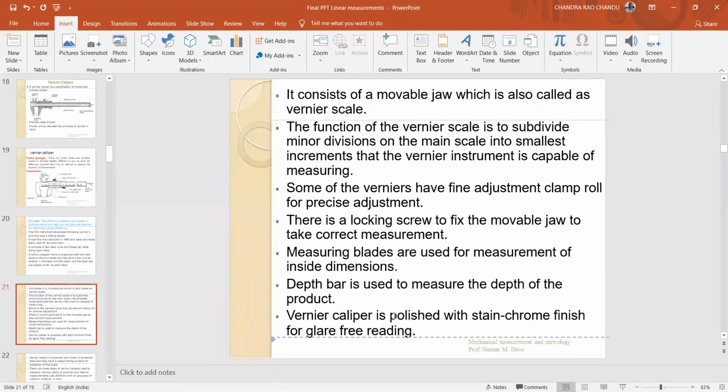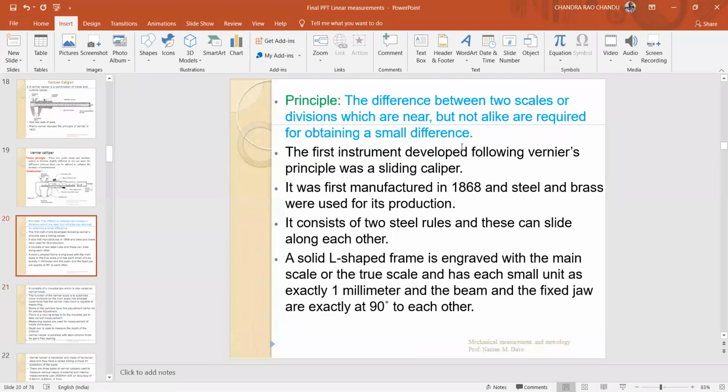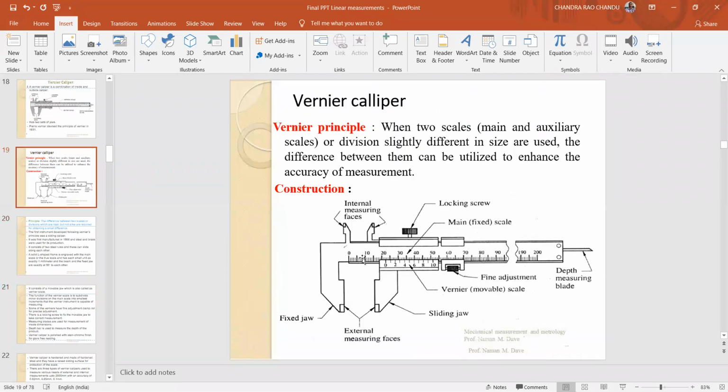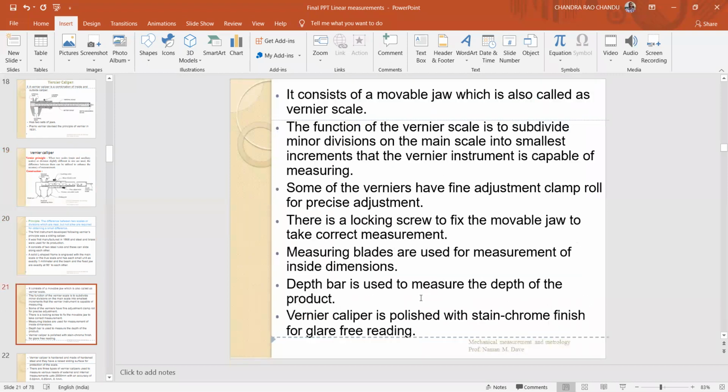It consists of a movable jaw, as already discussed, which is also called the vernier scale. The vernier scale is to subdivide the minor divisions on the main scale into the smallest increments that the vernier instrument is capable of measuring. If you observe the instrument here, the main scale divisions are simply subdivided into smaller divisions on the vernier. That is the principle here.